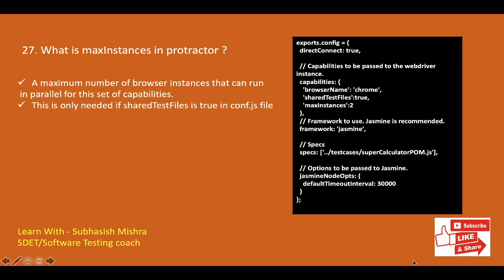When you want to run Protractor scripts by opening a browser instance for each test, you should add two capabilities, shardTestFiles and maxInstances, in the capabilities block of the conf.js file. Here you can see I have added shardTestFiles and maxInstances. This will help you to execute your script on the same browser with multiple instances. If we want to execute on multiple browsers, we have to use multiple capabilities.